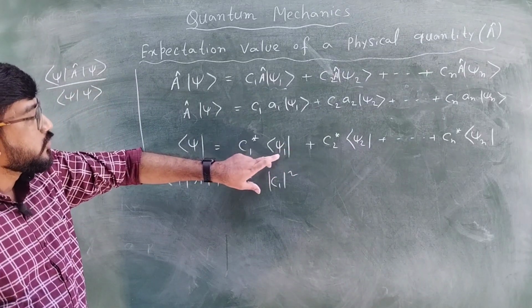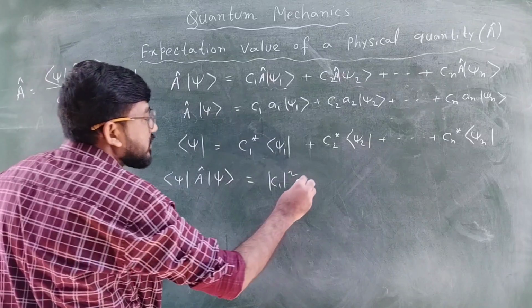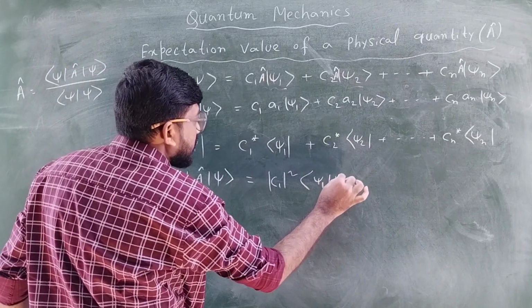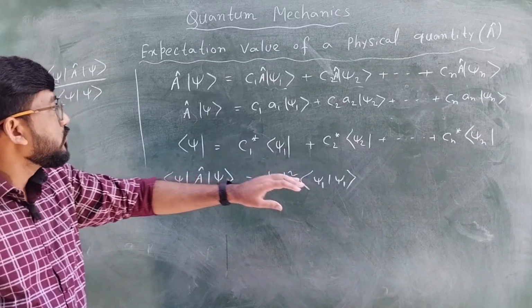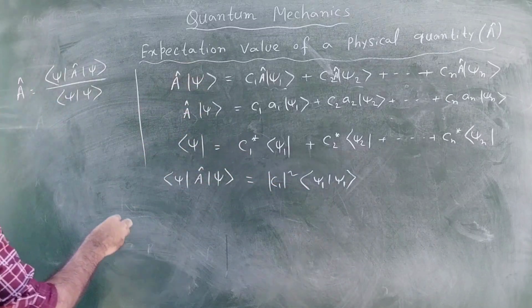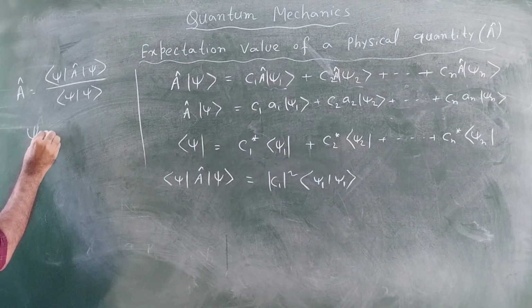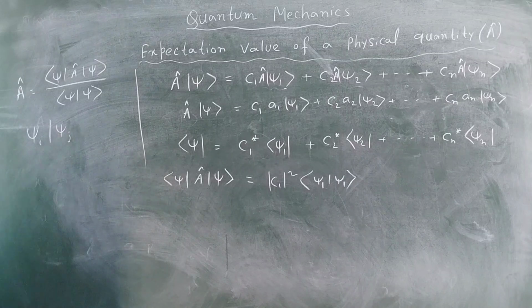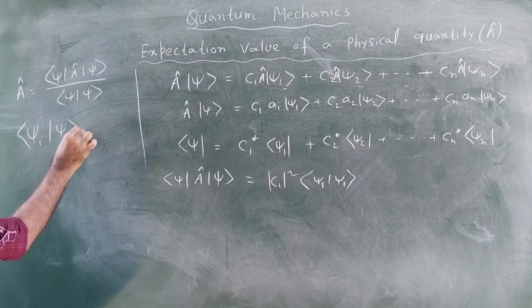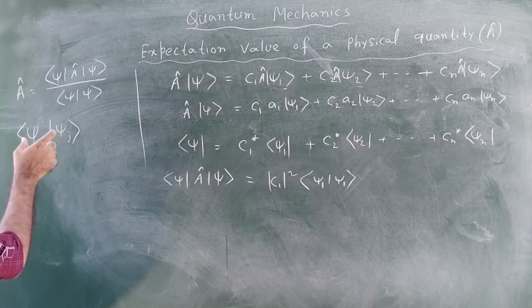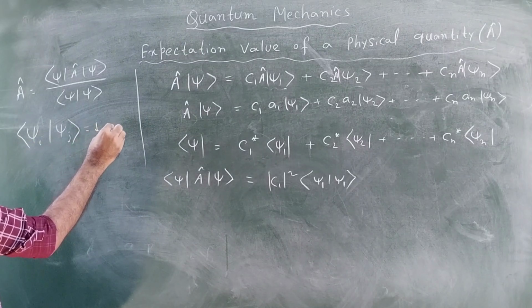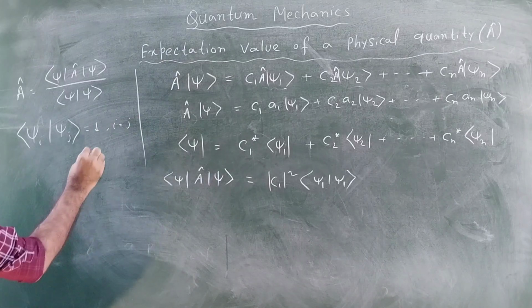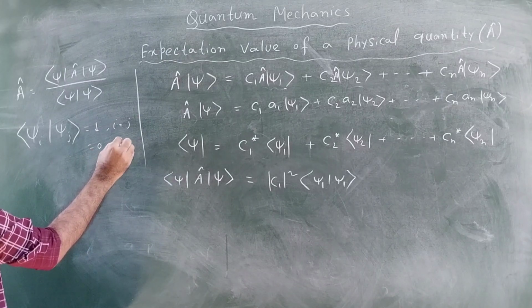This is basically 1, because from the property of the wave function psi, psi i with psi j is just the scalar product we discussed in the previous video. This is basically a number, and it is 1 if i equals j, and it will be 0 if i is not equal to j.